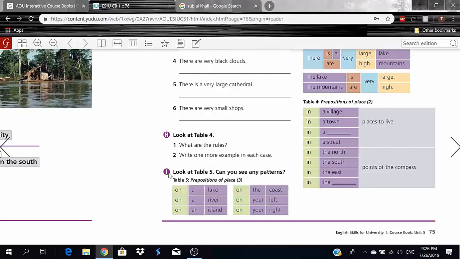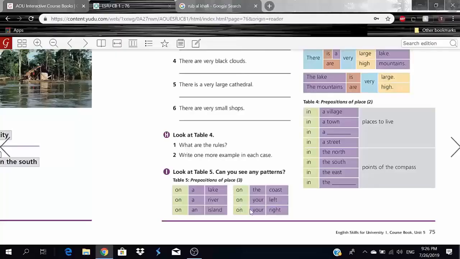Now let's go to exercise I here. Look at table 5. Can you see any patterns? Yeah, and it's obvious. We can see that the pattern is the word "on," okay? So we use on a lake, on a river, on an island, on the coast, on your left and on your right. And it's especially with anything that comes as directions. For example, left, right, I use "on," right? So on your left, on your right, okay?